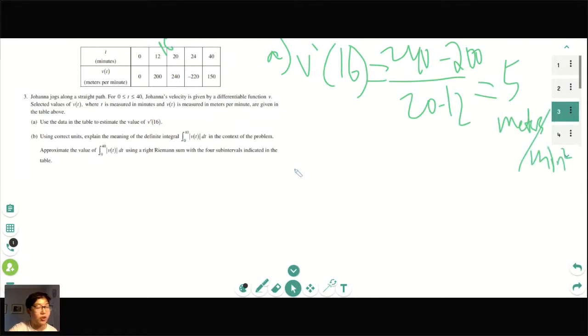And here's where I would put units. I would always just put units. Does that make sense as to how people got that? Great job, everybody, on that.